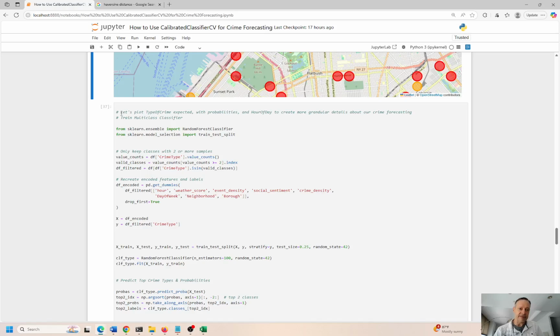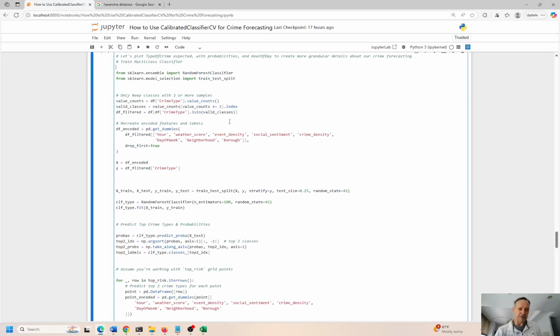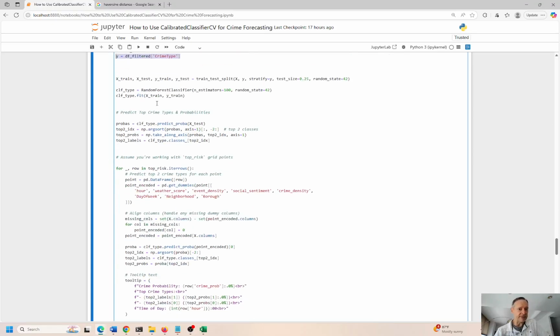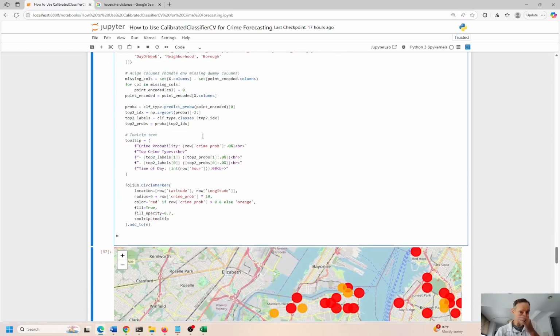So we have to go back and get some more information and replot the coordinates on the map. Okay, so in the second pass here, we're going to add in the type of crime expected with the probability, hour of the day, and create more granular detail about our crime forecasting tool that we just created. So we have the encoded data that I'm feeding in. This comes from the dummy data: hour of the week, weather, event, day of the week, and so forth. These are the independent variables. The crime type, that's what we're trying to predict. That's the dependent variable.